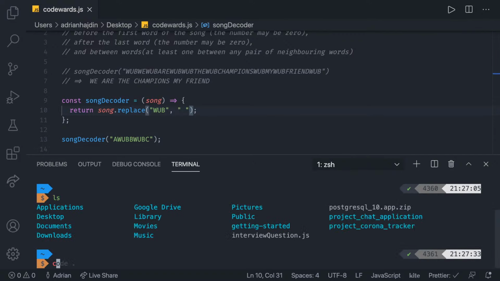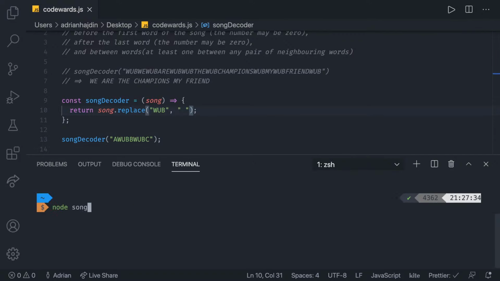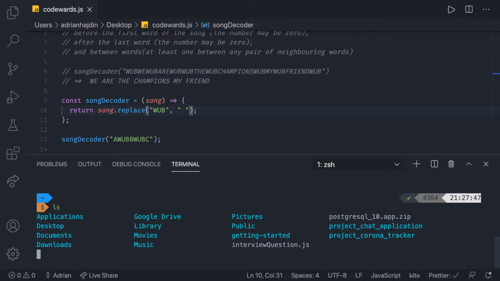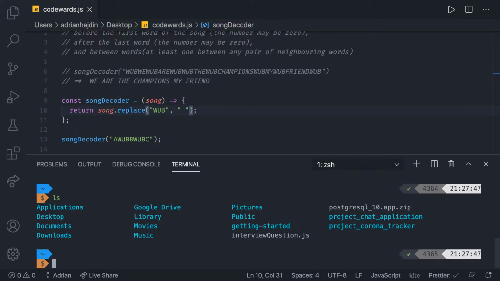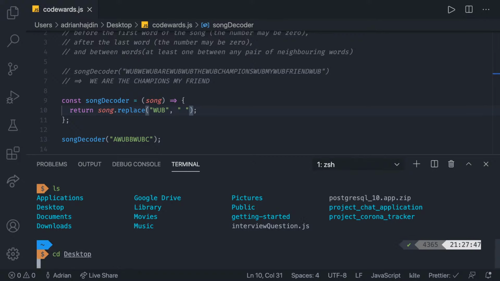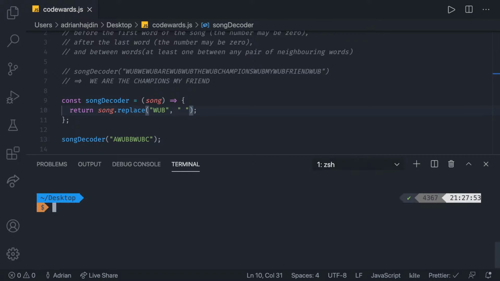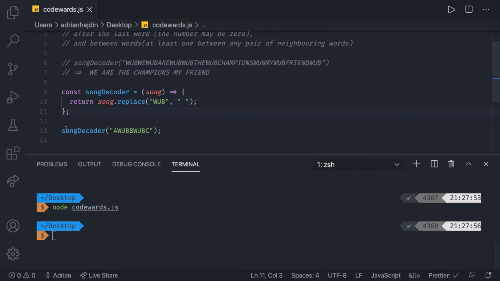So if I do ls here, I can do node Codewars.js in this case, if we are in the right directory, which it looks we are not. Let's see, where are we? That's going to be cd Desktop, and then we can do clear, and we can get our Codewars. Great. We need to console log it, so I'm going to do that right now. Awesome, and let's run it.